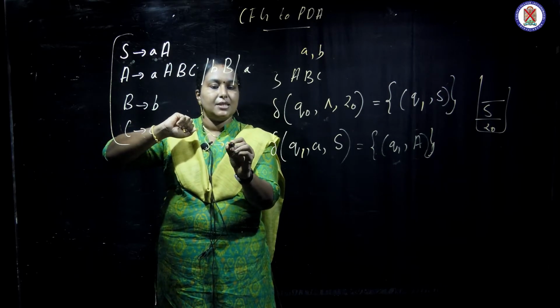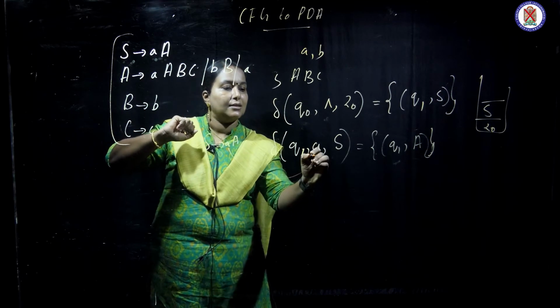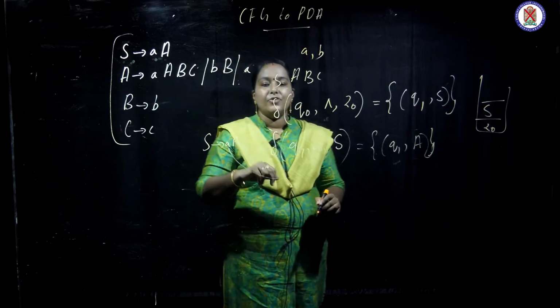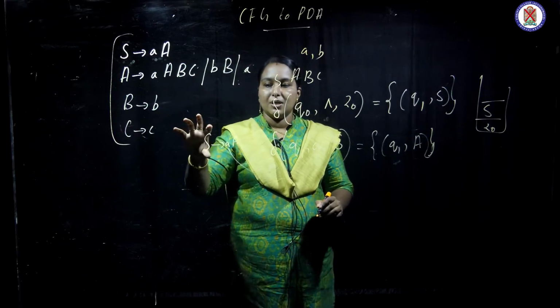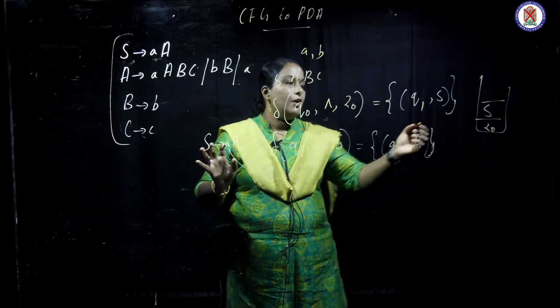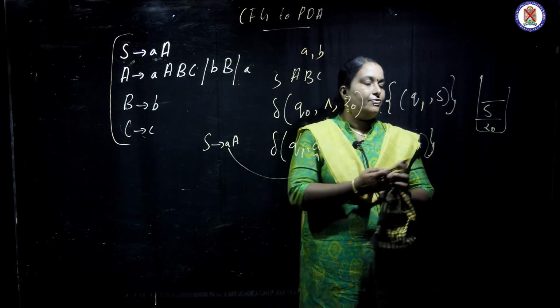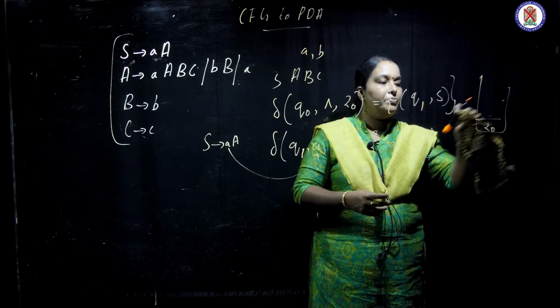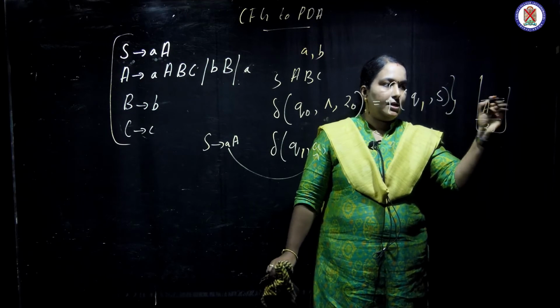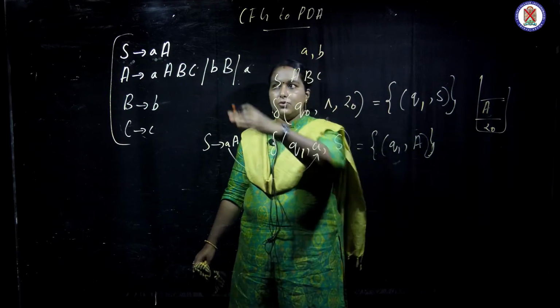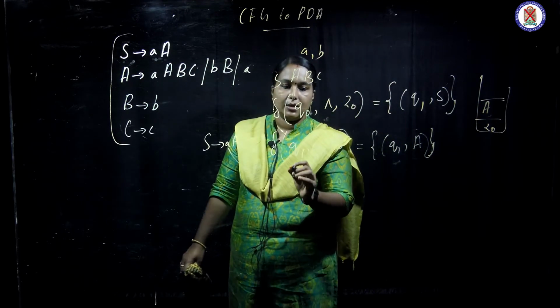Since S gives aA, we remove S and write A here. I think you have got an idea, and when we do this fully you will get a clear-cut idea.